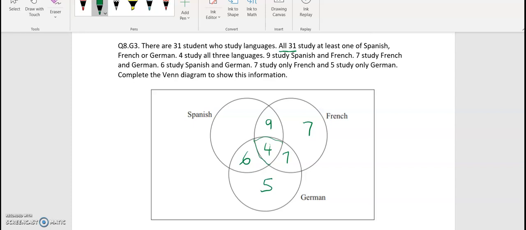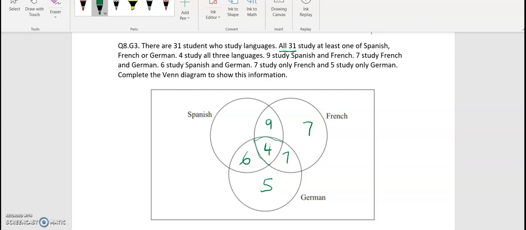Now, the sort of questions that you could get that link to this would be to work out the probability of a student studying all 3 of the languages, for example, which is this one here, the 4. So the way you'd work that out would be 4 out of the total, which is 31. So 4 divided by 31.